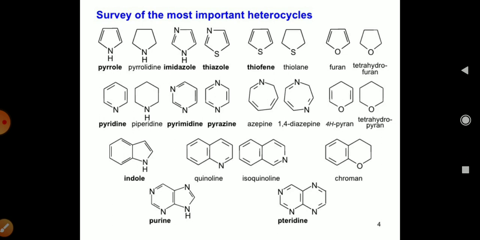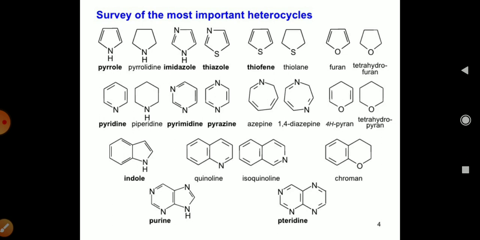Next is pyrazine, with 2 heteroatoms, but the position of the N is different from the previous one. Next is azepine, a 7-member ring with a nitrogen heteroatom, then 1,4-diazepine with 2 nitrogen atoms, and 4H-pyran, a 6-member ring with an oxygen heteroatom, and tetrahydropyran, also a 6-member ring with an oxygen heteroatom. So these are the 6- or 7-member rings.